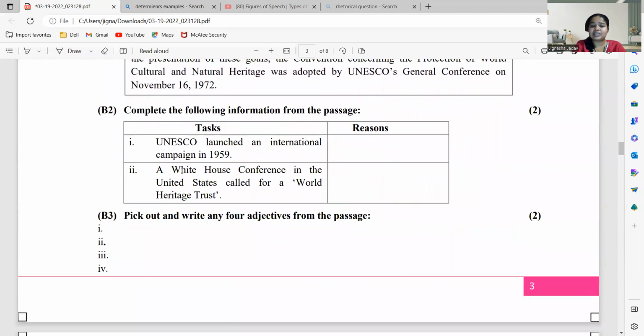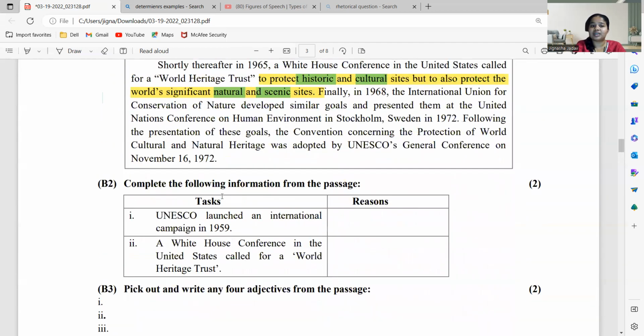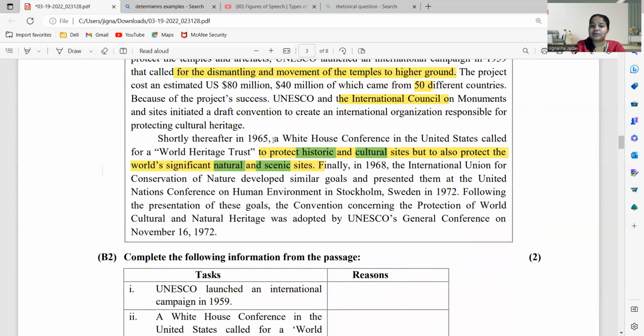Okay. Next, a White House conference in the United States called for a World Heritage Trust. Why? See over here. A White House conference in the United States called for a World Heritage Trust to protect historic and cultural sites, but also to protect the world's significant natural and scenic sites. So, ये आप आंसर लिख सकते हैं.